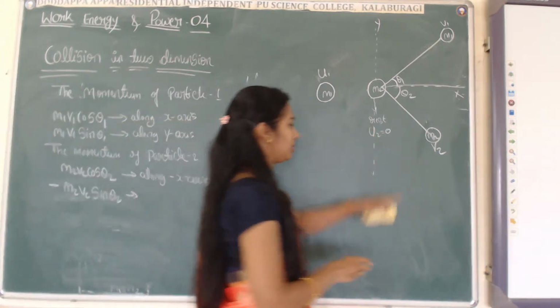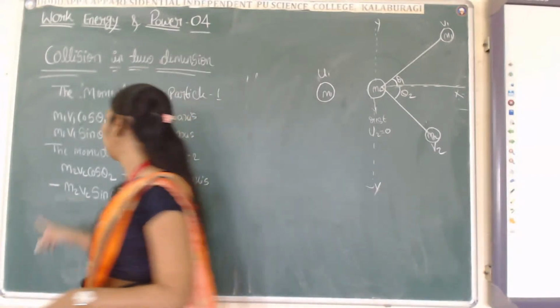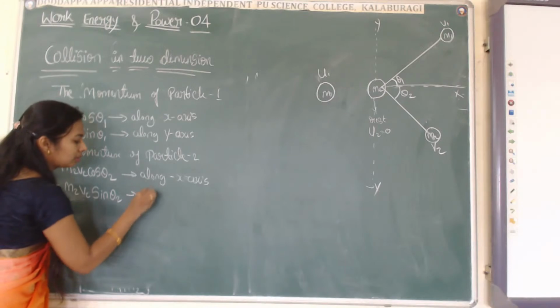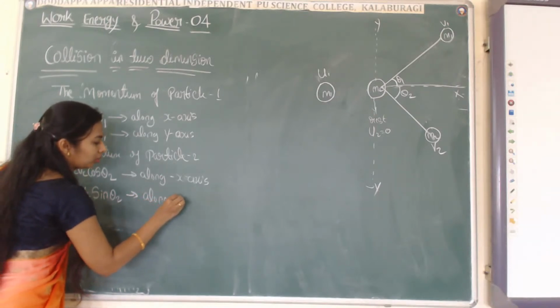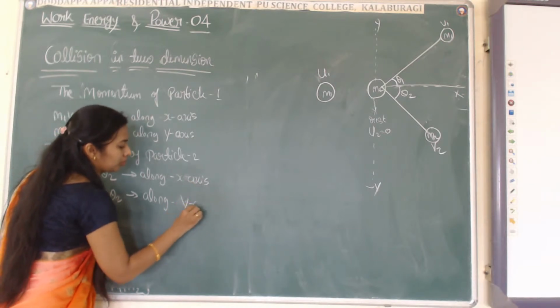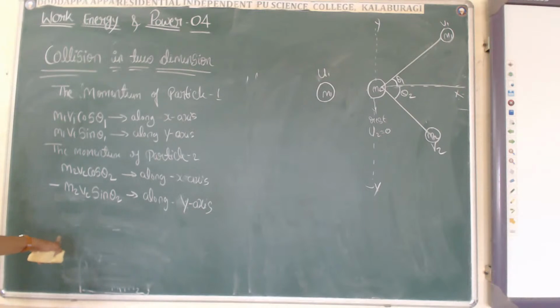Because this particle is in the negative y-axis. Clear this much?